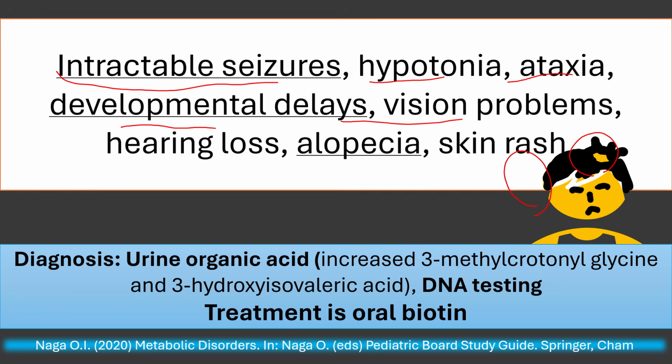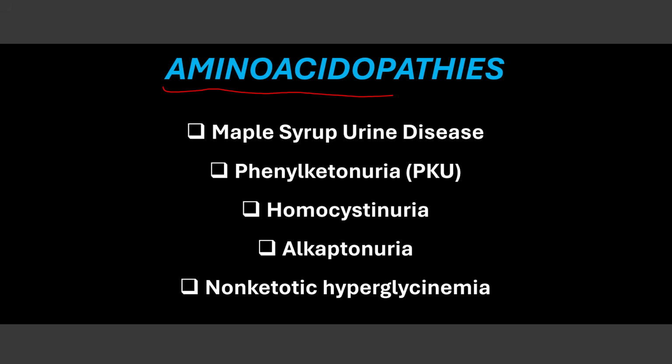Diagnosis: urine organic acid will show increased 3-methylcrotonyl glycine and 3-hydroxyisovaleric acid, and confirm with DNA testing. Treatment is oral biotin. Now to amino acidopathies like maple syrup urine disease, phenylketonuria, homocystinuria, alkaptonuria, non-ketotic hyperglycinemia.